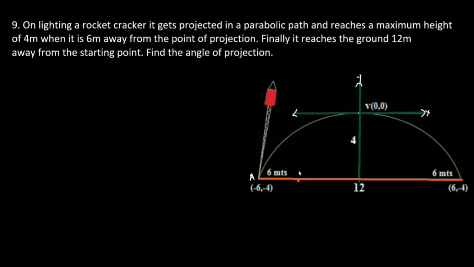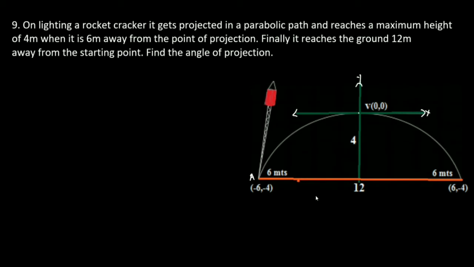So when is it reaching the maximum height? It reaches the maximum height when it moves 6 meters away from the point of projection. So this is 6 meters and this is the maximum height. Finally, it reaches the ground.